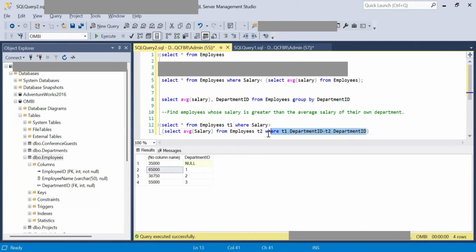What does this condition do? This condition equates every department between the outer query and the inner query and gets the department level average. Let's take a look how the result set will differ. Yes, so we have a total of 4 employees, and in each department we can see who is getting greater than the average. So for department 1, the average was 65,000 like we saw, and here Sarah is getting 90,000 which is greater than the average value. And the other departments also work in the same way. In department 2 we see 2 employees who are getting more than the average.